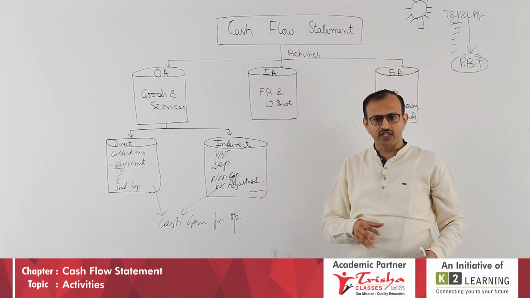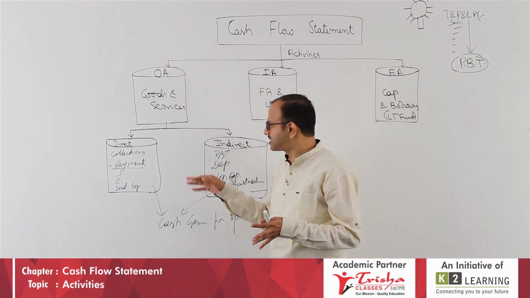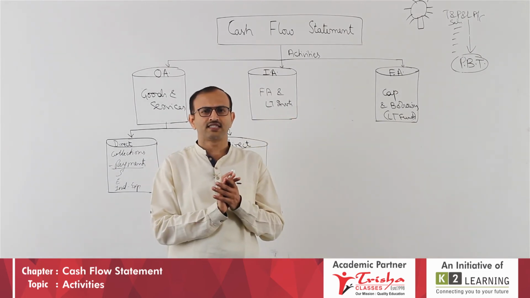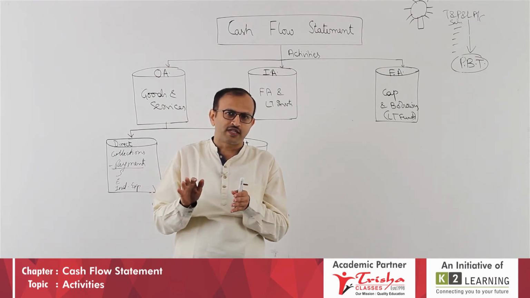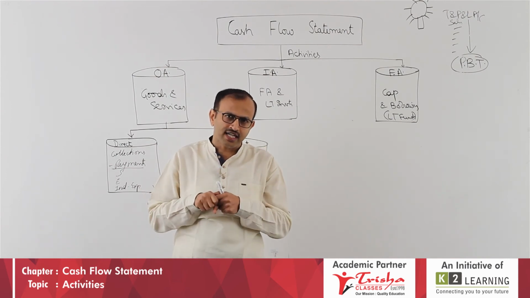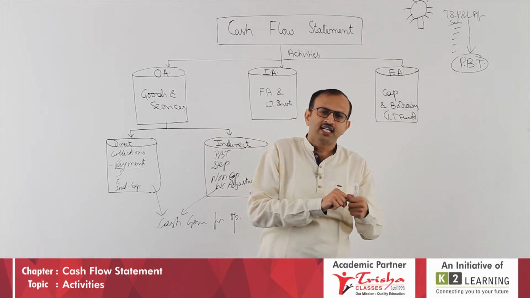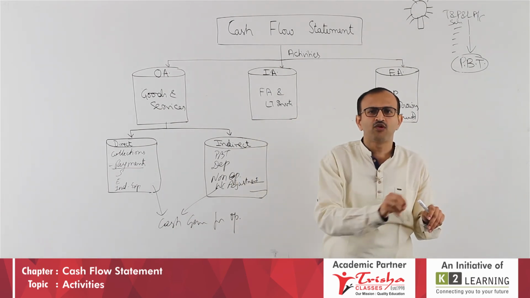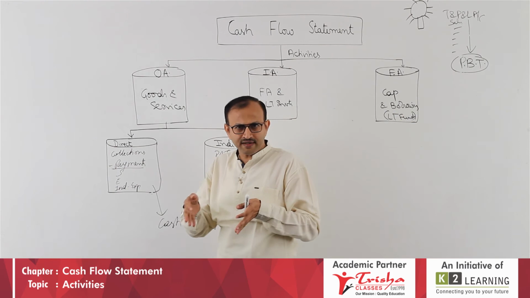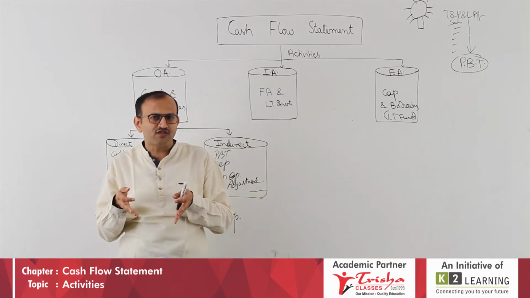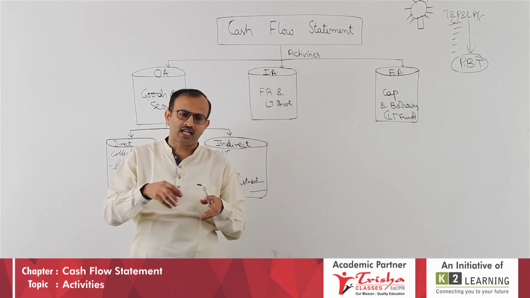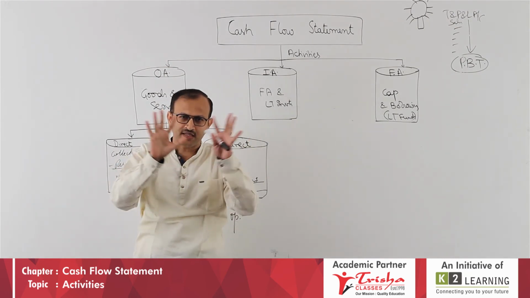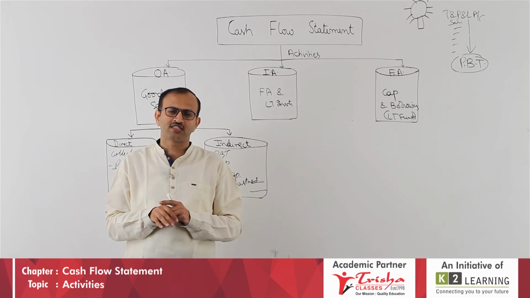Before going to the next one, I can explain these direct and indirect methods like this. Let us assume a situation. There is a red colored basket, a blue colored basket, a green colored basket: red, blue, green. Your direct method of cash flow is something like this. In the red colored basket, you have to put only red balls. There are red balls, blue balls and green balls. Very simple. You have to put only red balls.